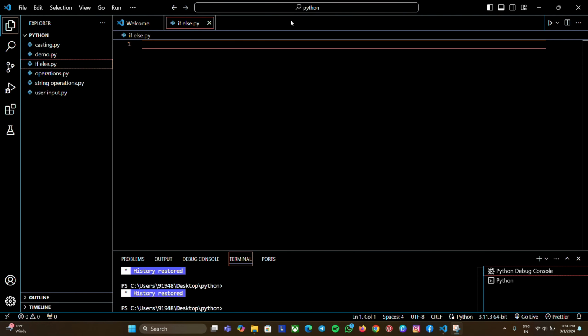Before writing if-else in programming, let me give a small explanation about if-else so that you can understand it properly. If-else is completely like a condition. Let me explain with a real-time example. If it is a hot day, like in summer, and the temperature is very high, what would you like to wear? You will be wearing a light cotton dress so that you can feel fresh.